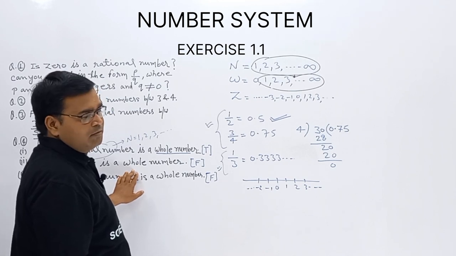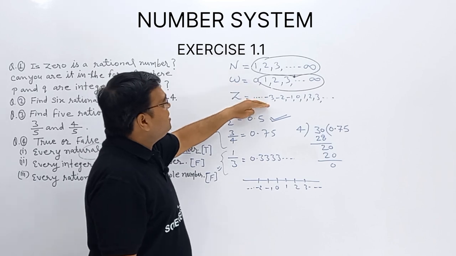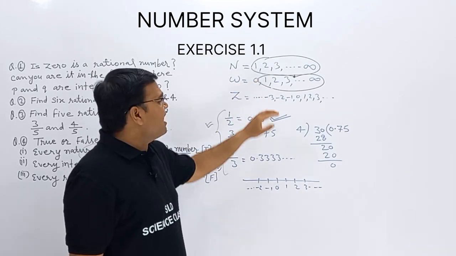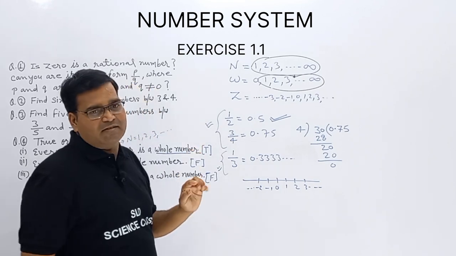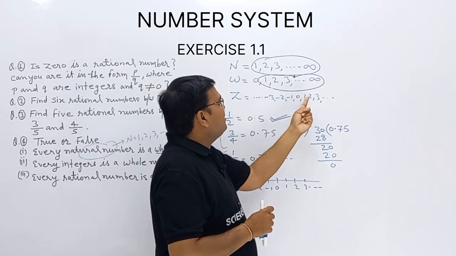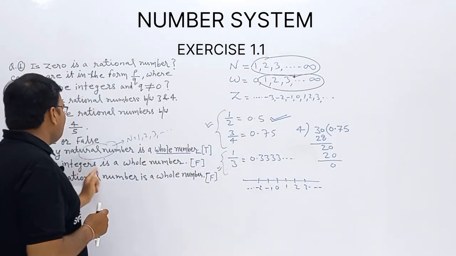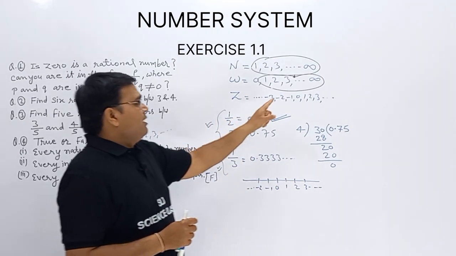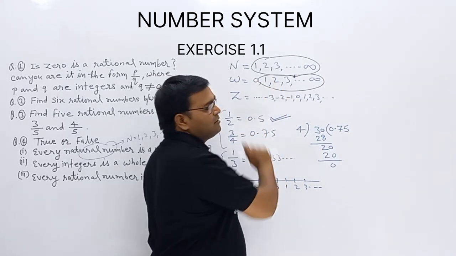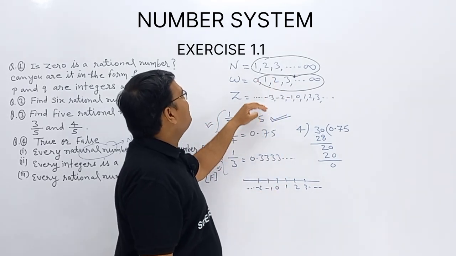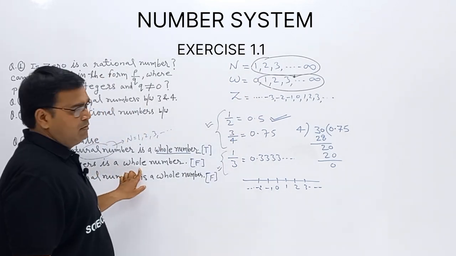No. Every integer cannot be whole. Every integer has counting numbers, zero and negatives. Every integer is a whole? No, negative counting numbers are not there, so we can say every integer cannot be whole. Every integer is a whole.